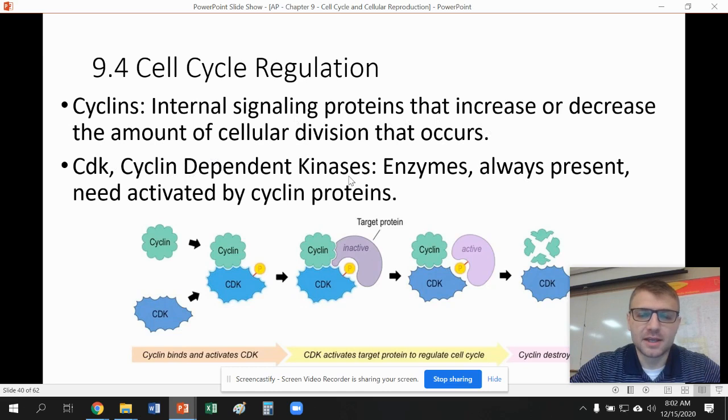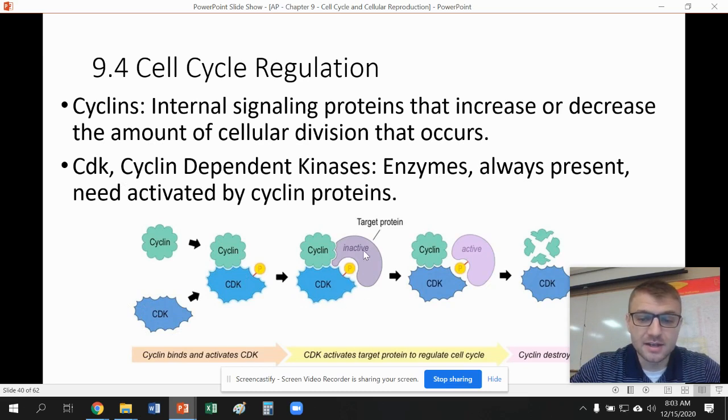CDKs are cyclin-dependent kinases. So let's break this down. Cyclin-dependent. They are dependent. They require certain cyclins. So these kinases are going to be always present. They're enzymes. They're always present in the cell. They're only activated when they attach to a cyclin. So you can see down here, we have the CDK. It becomes activated when it bonds with a cyclin.